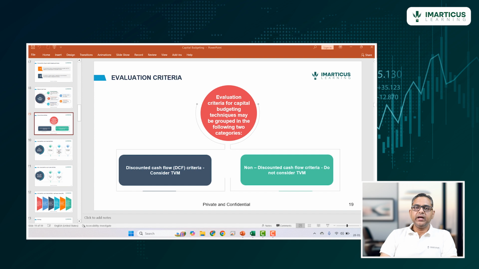They are ignoring a very important aspect, which is not how we should go about it. But they have certain aspects which are useful, so that is where we use them. But broadly, for any logical decision making, we rely on DCF techniques.